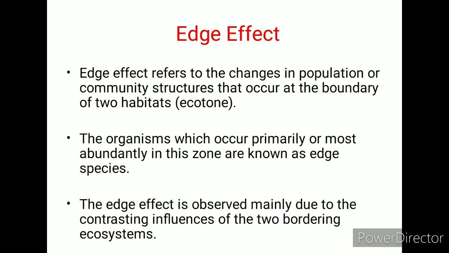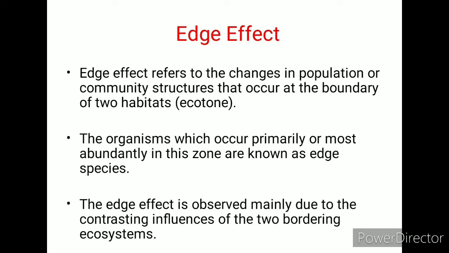Now, the next topic is edge effect. The number of species and the population density of some of the species in the ecotone is much greater than in either community. This characteristic of ecotones is known as the edge effect. Thus, the edge effect refers to the changes in the population or community structure that occur at the boundary of two habitats.